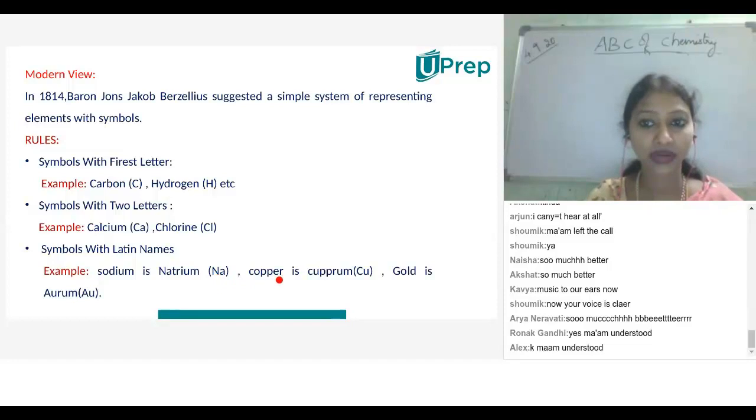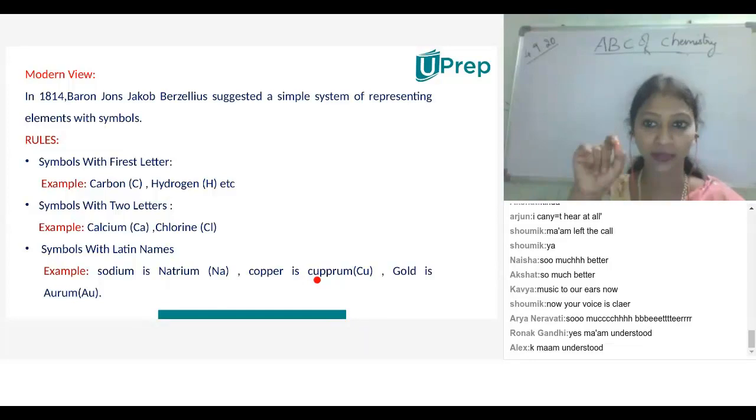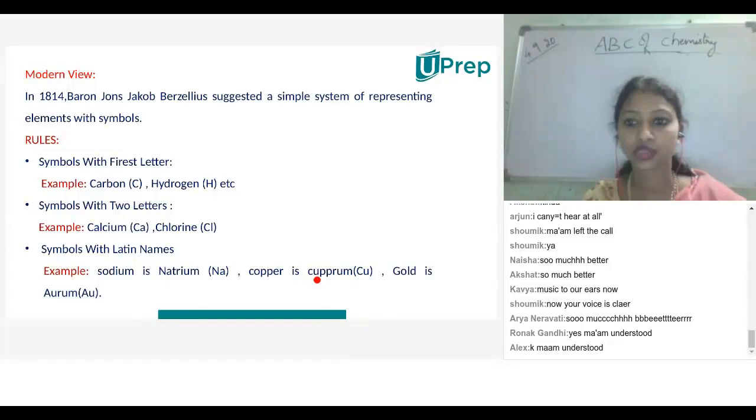Copper is obtained from cuprum. It is not a double P, children, it's a single P: C-U-P-R-U-M, cuprum. It is given by the first two letters of it, that is copper, Cu. Gold, he has considered the Latin word aurum, so he has given the symbol Au.